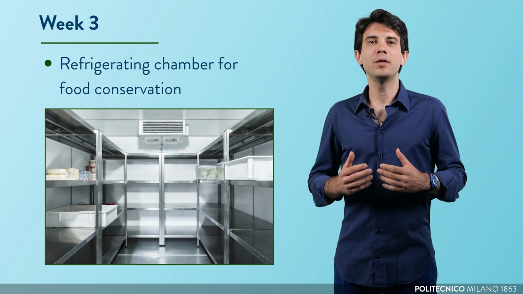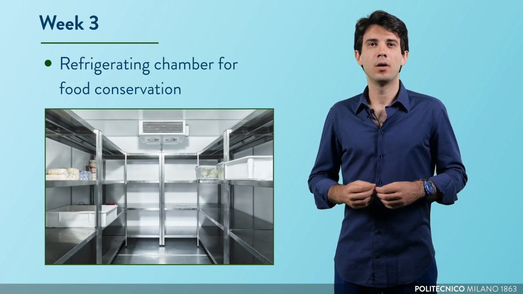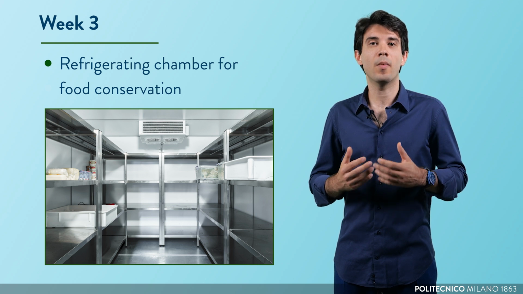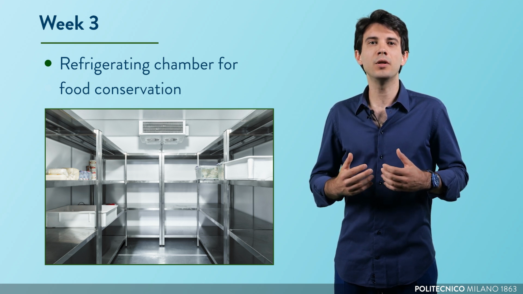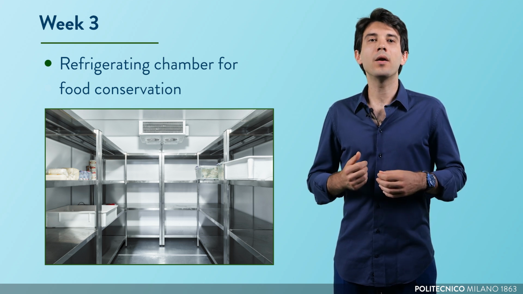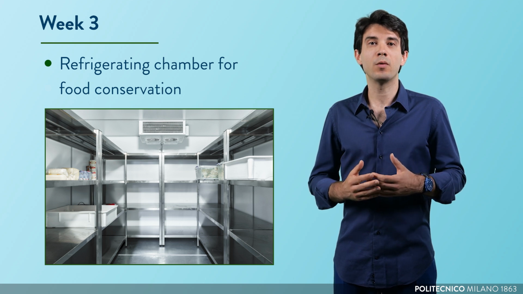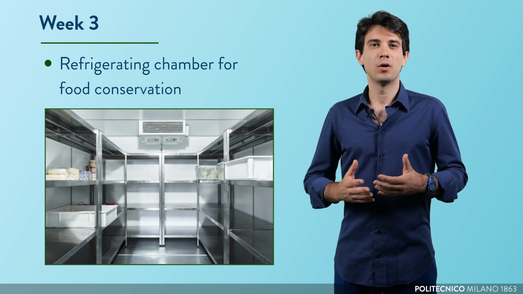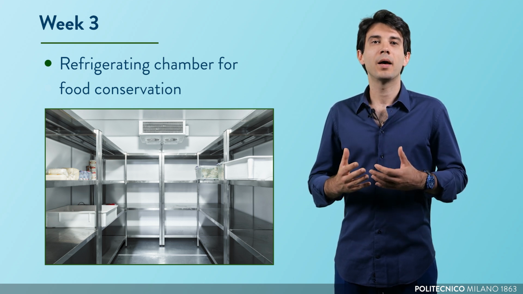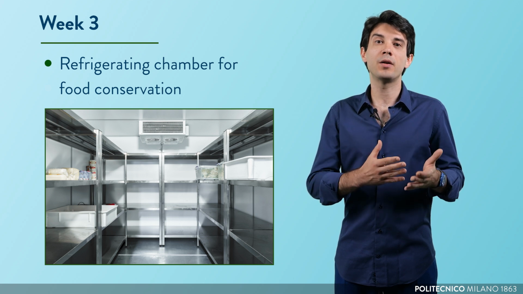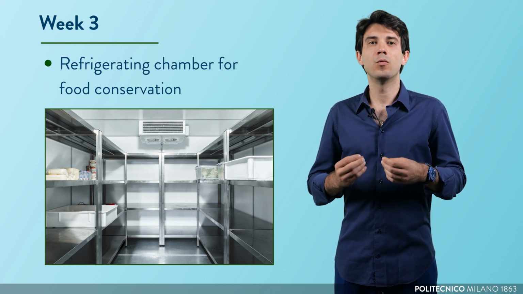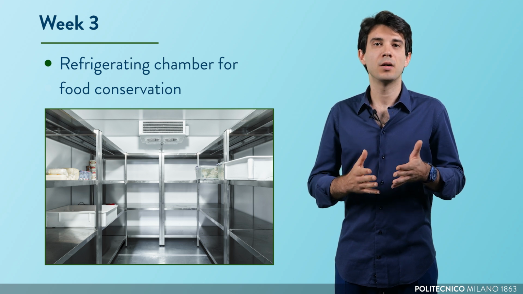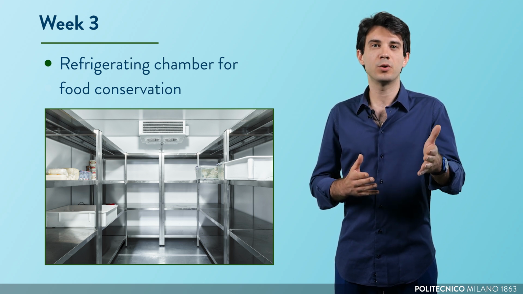Week 3 foresees lectures on the design of a refrigerating chamber for food conservation. Compared to similar products available on the market, this device is inserted into a microgrid and it has the following innovative aspects. It integrates 1 or 2 renewable power sources combined with batteries, and therefore it can be doubly fed. It has smart features for monitoring the connected power supply, and it allows it to move to another energy source if needed. Thus, the working cycles of the system are optimized, being capable of minimizing the power consumption and related costs.